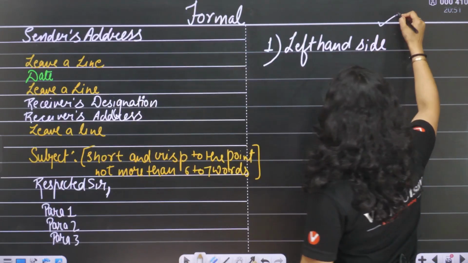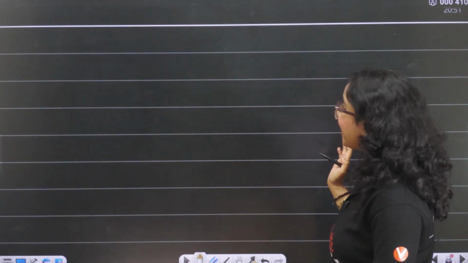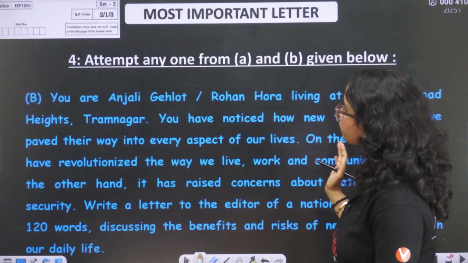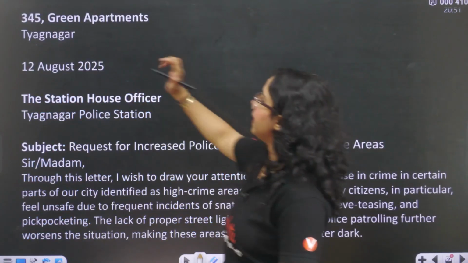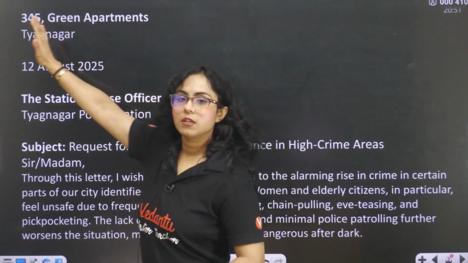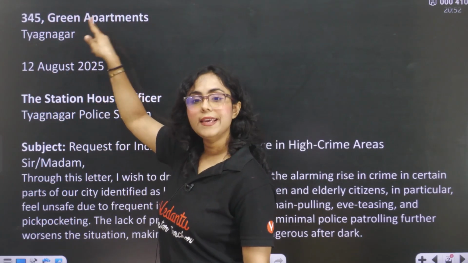First thing, everything should be on the left hand side. So, if you are not able to understand my handwriting, it should be like this. Okay, everything should be on the left hand side. You will write the address.